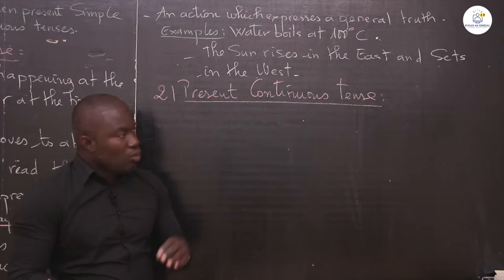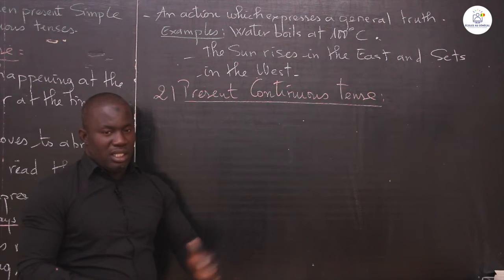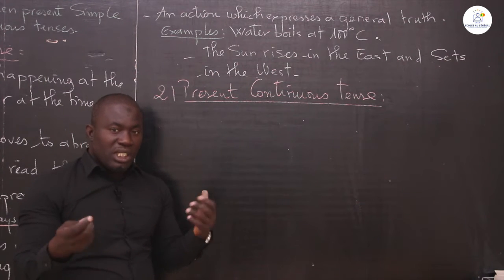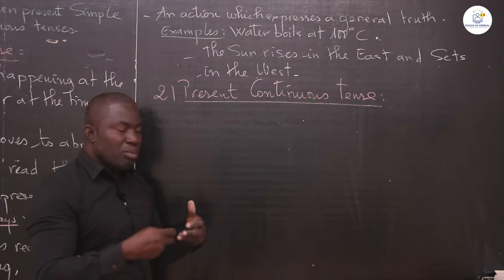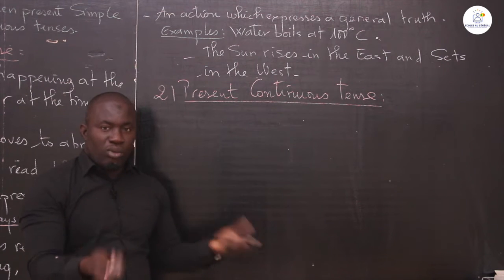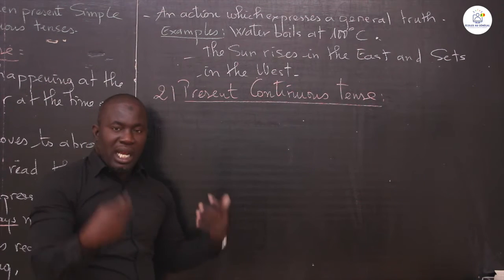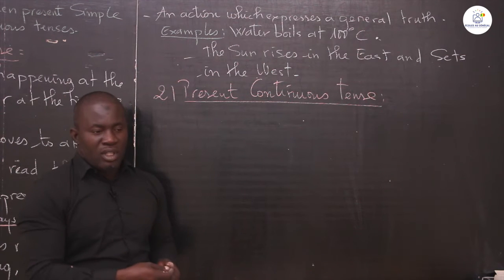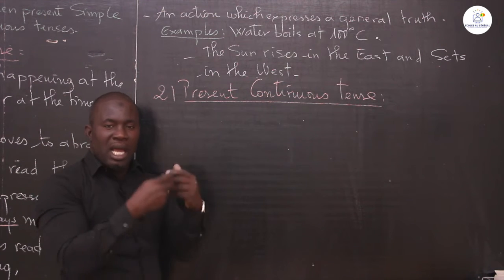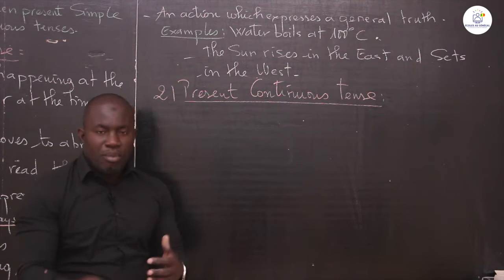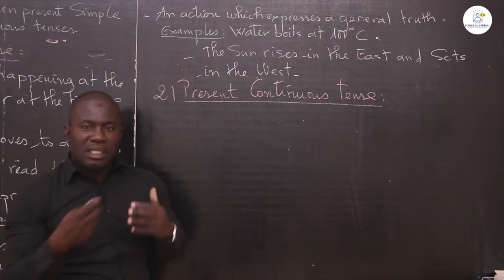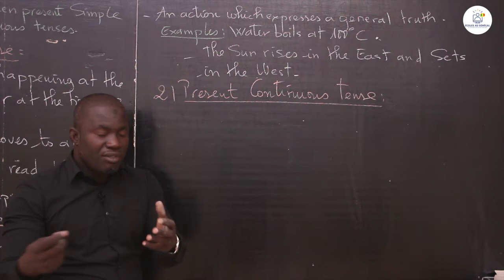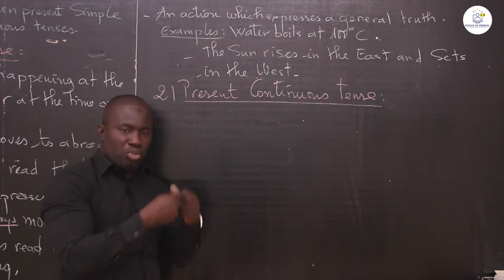Now it is different with the present continuous tense, because present continuous is a tense which is happening in the present. This is a situation in the present, and now it is progressive in the present. Present simple, we have action which is simple in the present. Present continuous, so we have action which is progressive or continuous in the present.